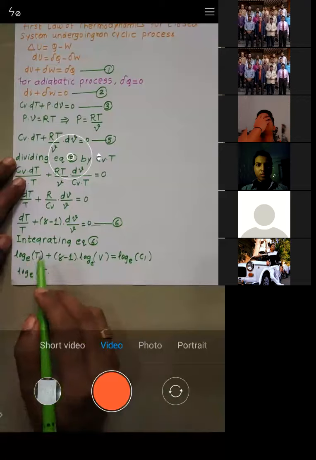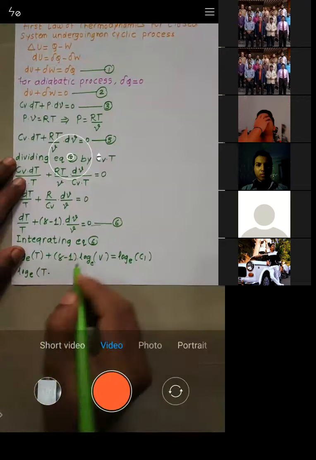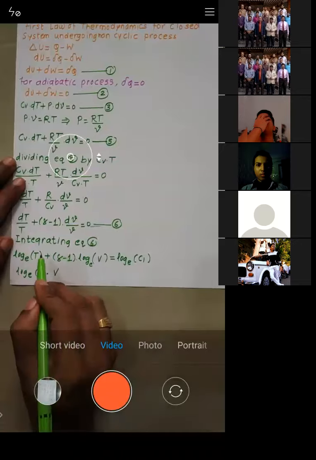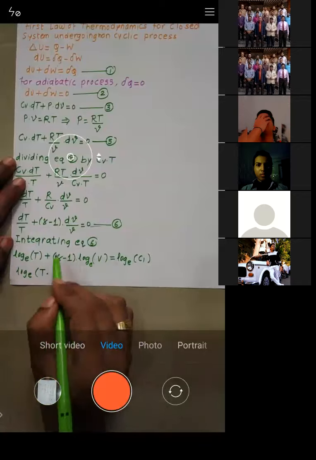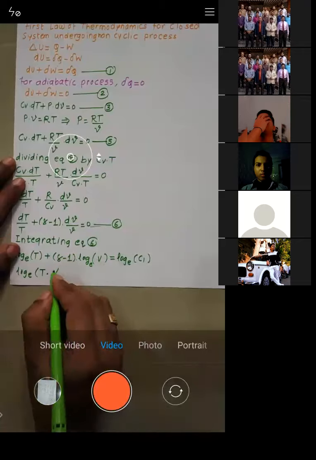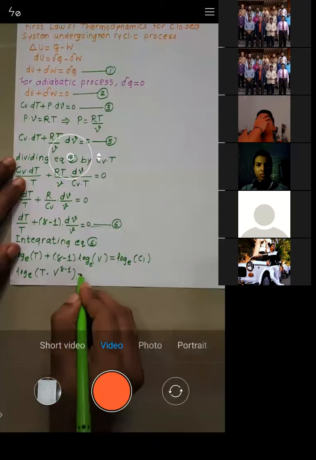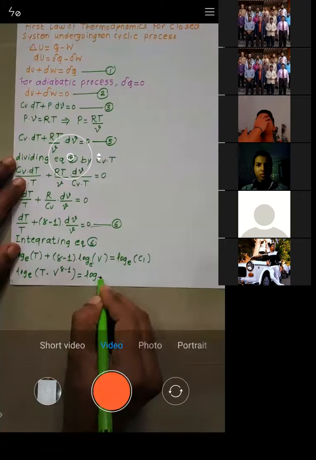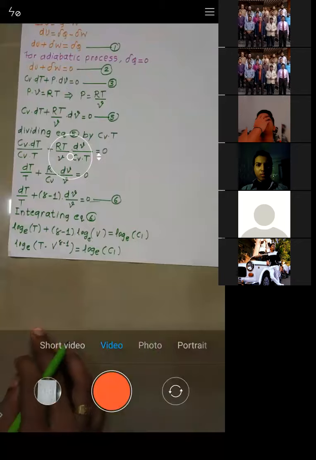So this coefficient will go as a power of V, gamma minus 1, is equal to log e C1. Is it okay or not? Let me know.